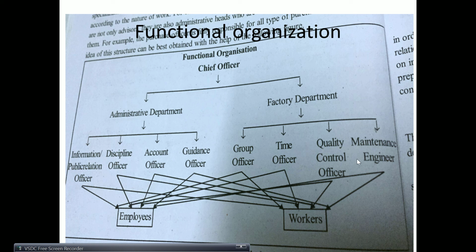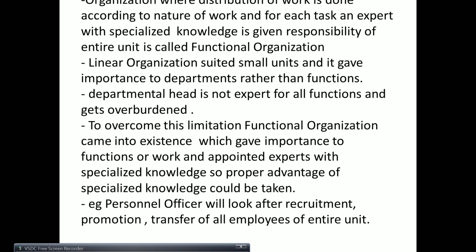So though there are many superiors, they are not giving instructions about the same thing. They are giving instructions about different things, different tasks, different activities. As a result, there is no confusion for the employees and workers, and in fact we get the proper advantage of the specialized knowledge. Okay, and why this functional organization came into existence, that we will see.